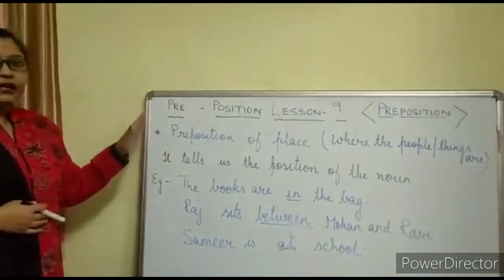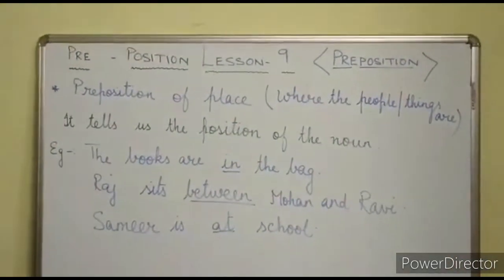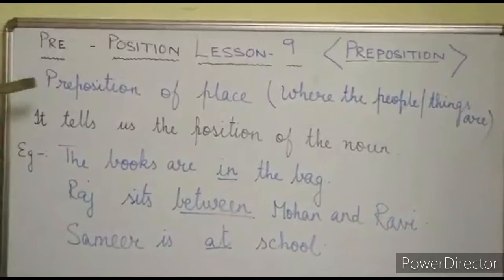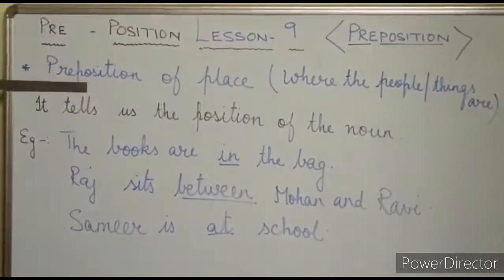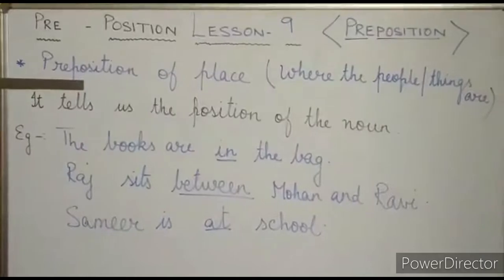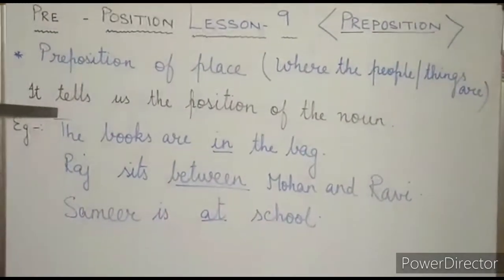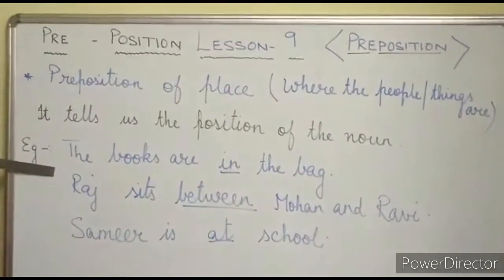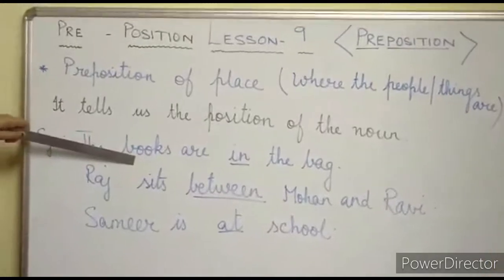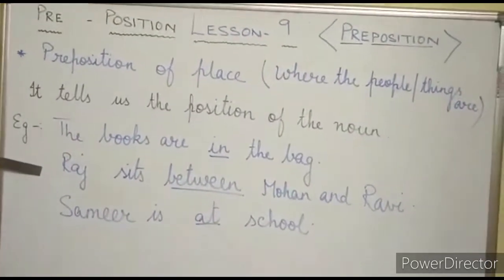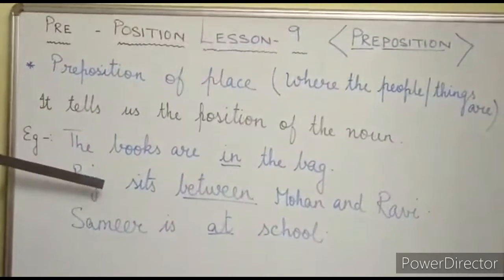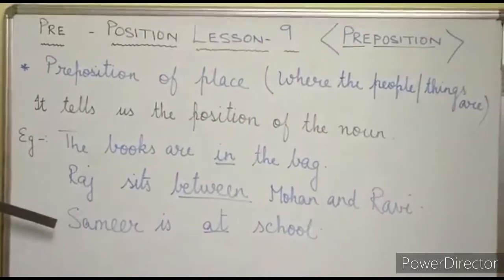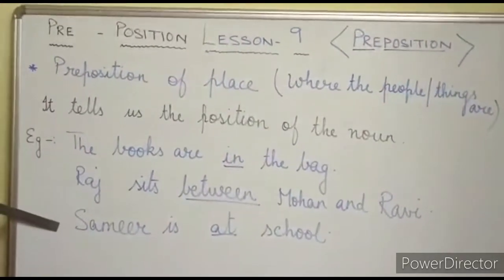So now please students look at the board. I am repeating it once again. Preposition of place tells us where the people or things are. That means position, location. It tells us the position of the noun. Example, the books are in the bag. In is a preposition of place. Raj sits between Mohan and Ravi. Between is a preposition of place. And Samir is at school. At, it is telling the place of Samir.